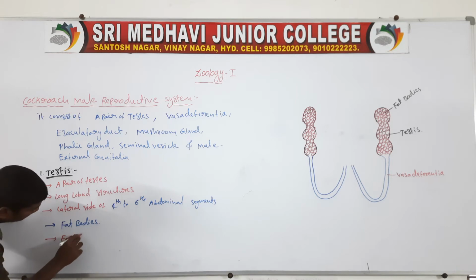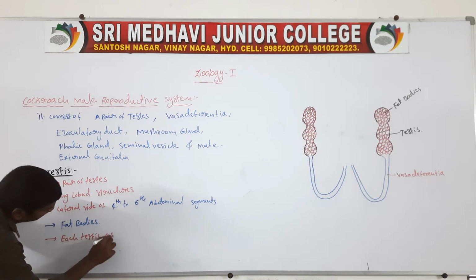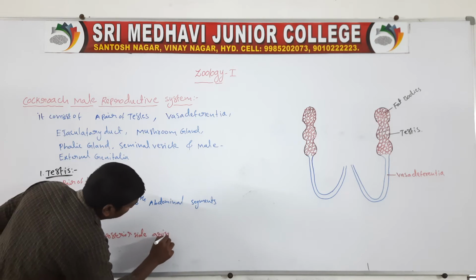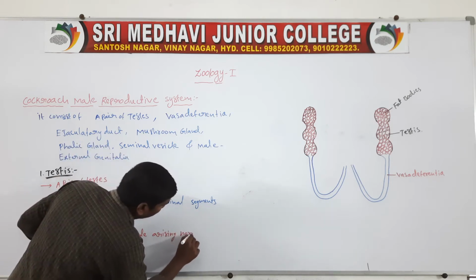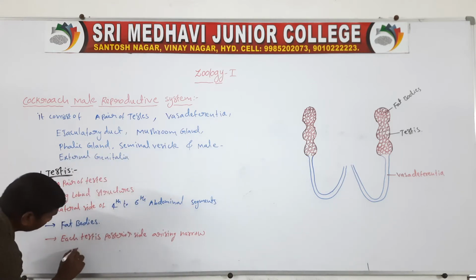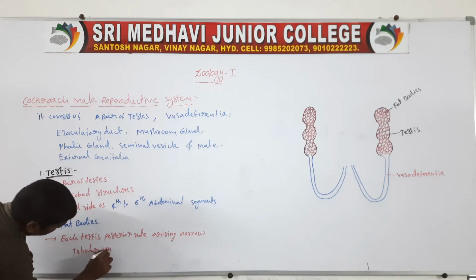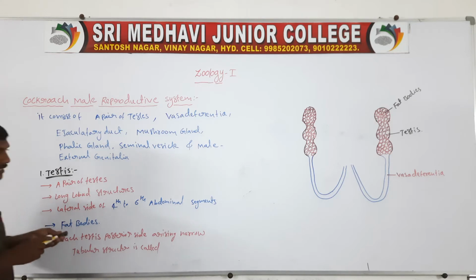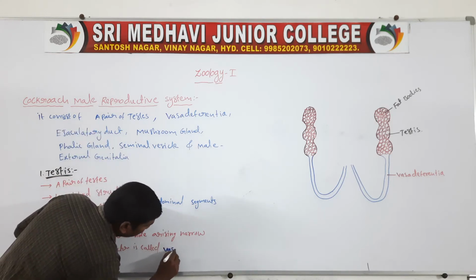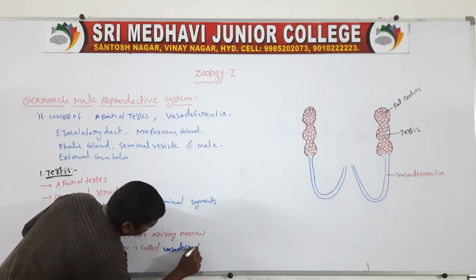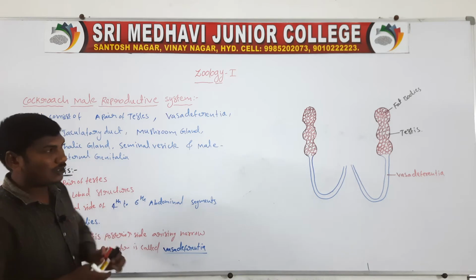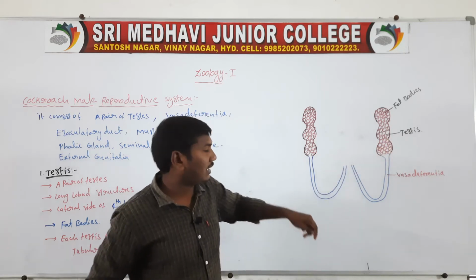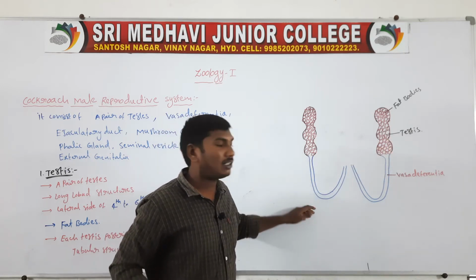Each testis has, on its posterior side, a narrow tubular structure called the vasa deferentia. These tubular structures move downwards and inwards.